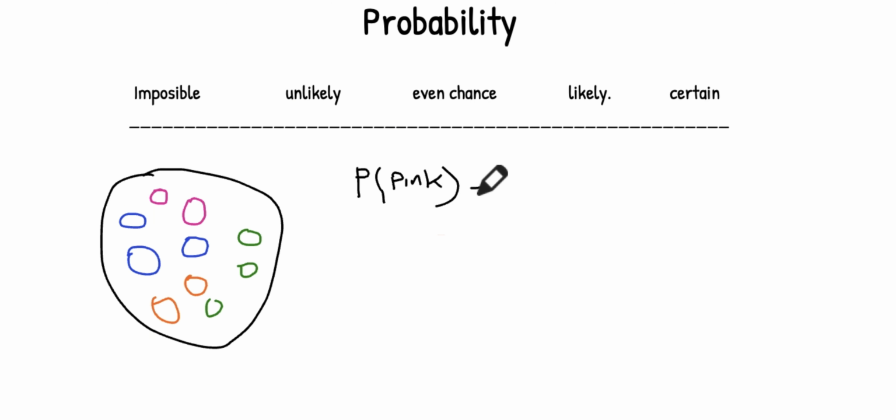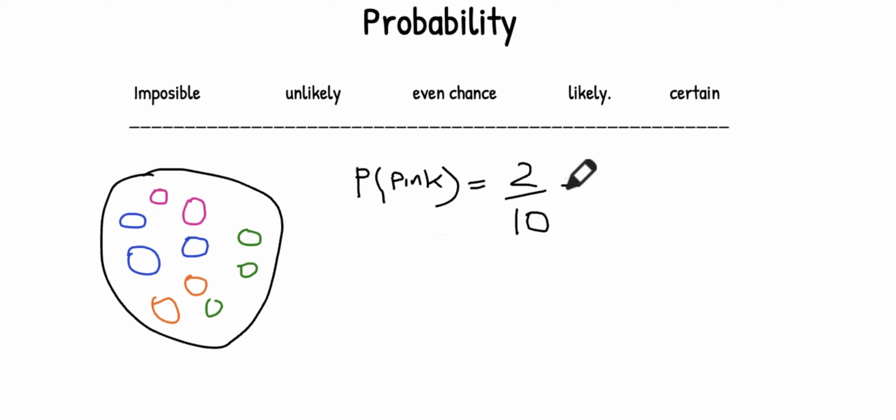Okay, the probability of picking a pink one would be, how many pink ones are there? We see that in this plate there are 2 pink ones. Now, what is the total of all the sweets that we have? The total is 10. All right, so the probability of picking a pink sweet will be 2 over 10.